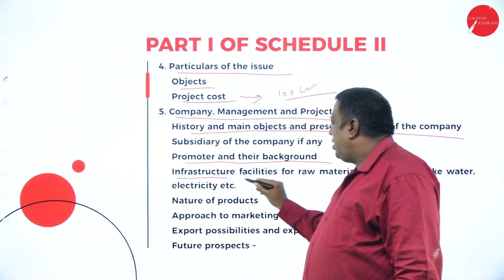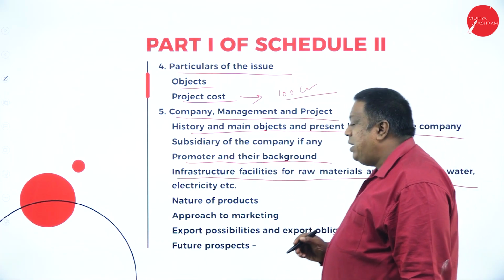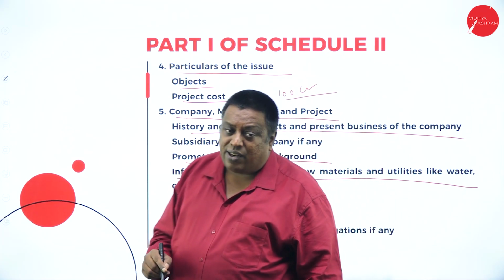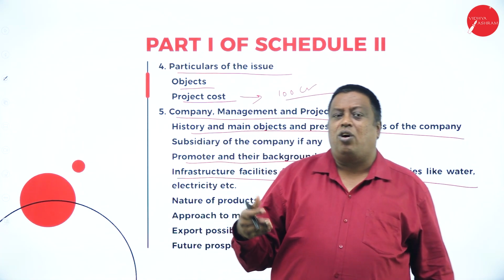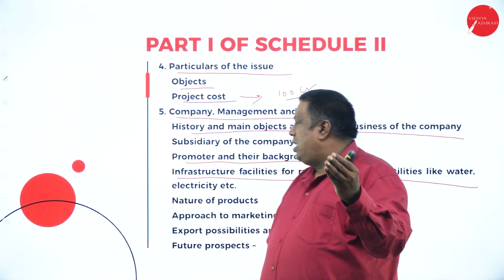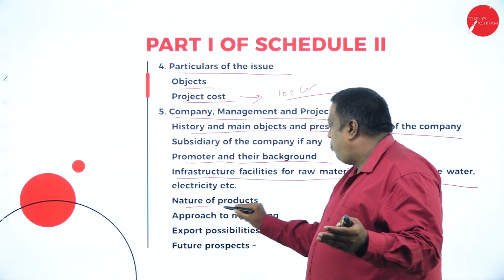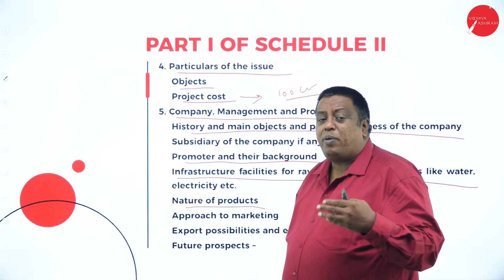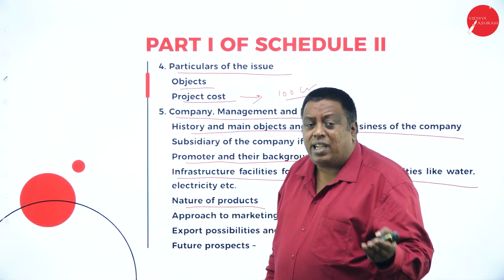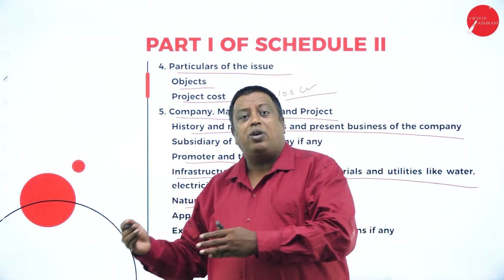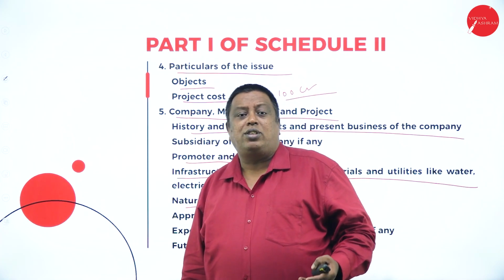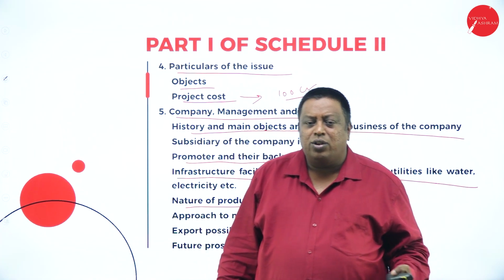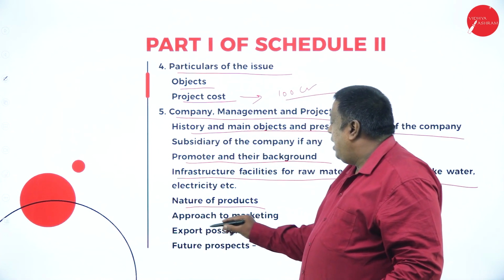And what infrastructure facilities are there for raw materials and utilities? They are saying what type of facilities are going to be provided for the raw materials or any other materials here. And the nature of products: what type of product you are going to produce. Is the product already available in the market, are you going to produce a similar product or a new product, and which supports you people to earn money. So each and every concept has to be informed here.